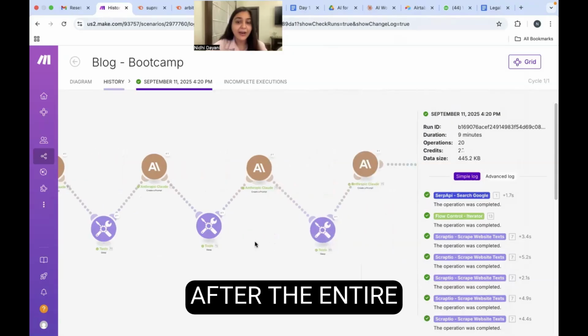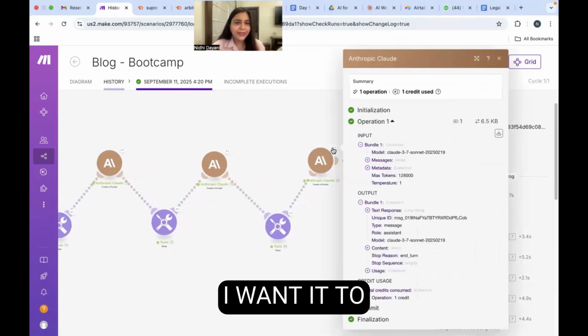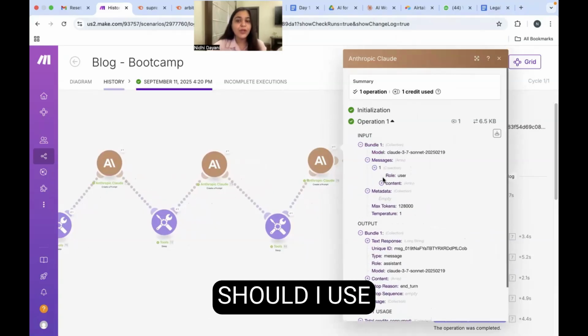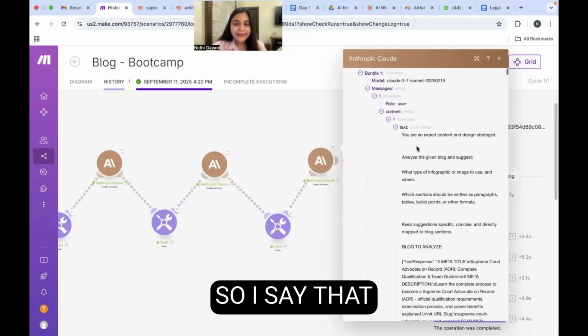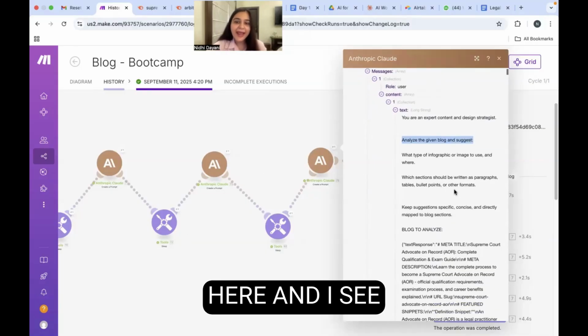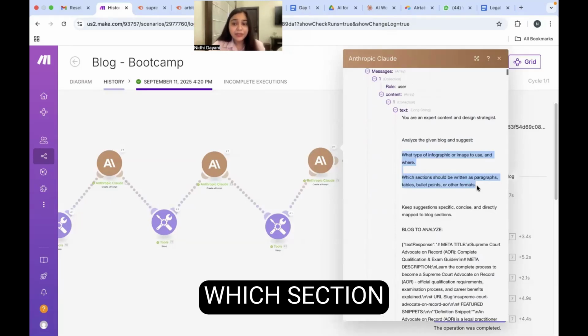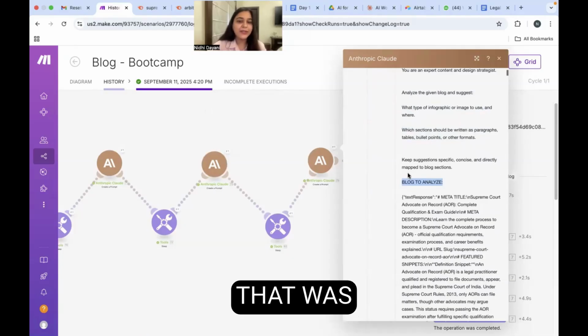And finally, after the entire article is generated, I want it to suggest what could be the styling patterns, what kind of infographic I should use to make the article more presentable and more user friendly. So I say that yes, you have to analyze my blog post. Whatever is created here will again go here. And I ask what type of infographic or images should be used and at what points, and which section should be written as paragraphs, tables, or bullets. So an analysis should be done here, and my input of the blog is something that was created here.